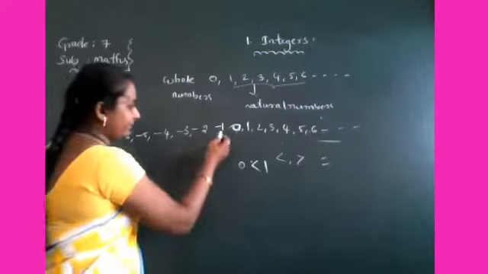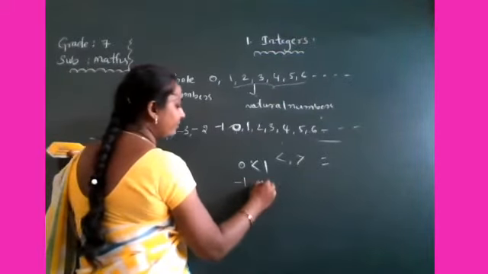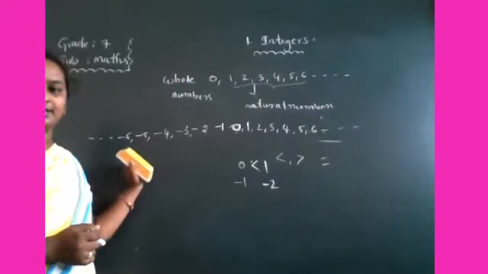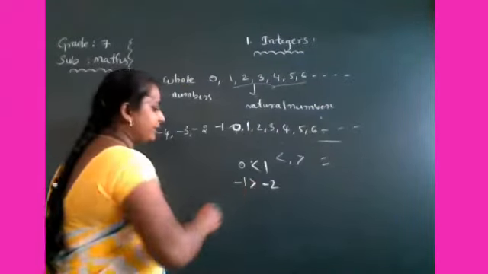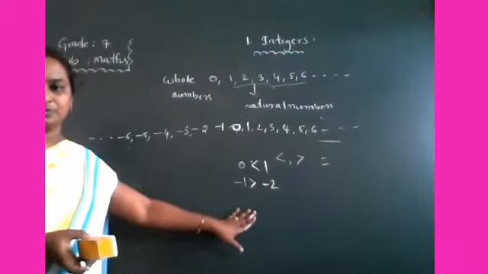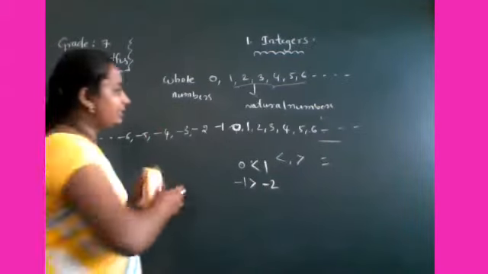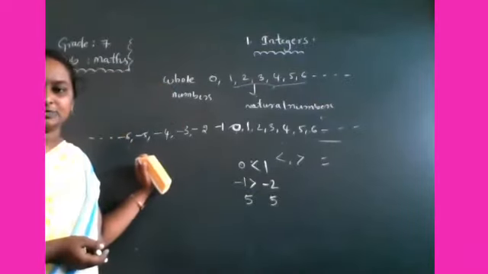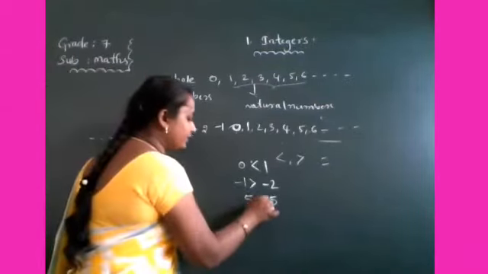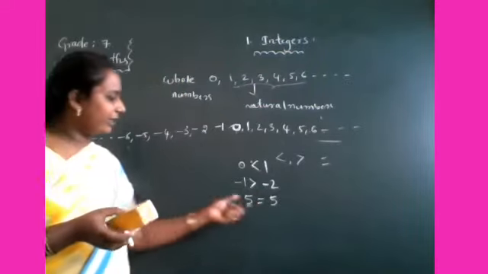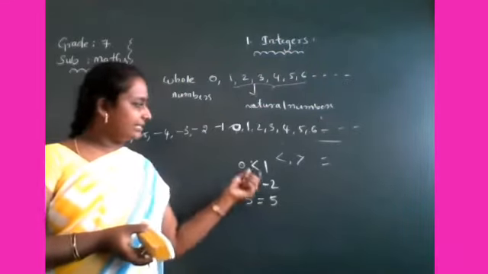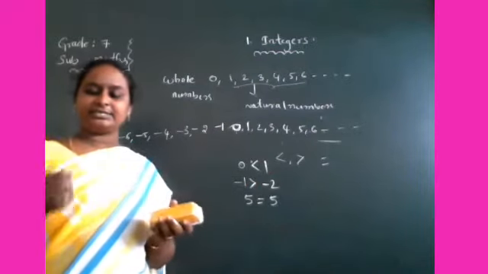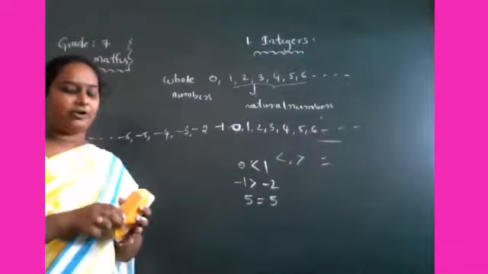And what about -1, -2? Which is greater? -1 is greater than -2. Suppose 5 and 5, which is greater? Both are equal. For that purpose we use the equal sign. Less than means you have to use this symbol. Greater than means you have to use this symbol.